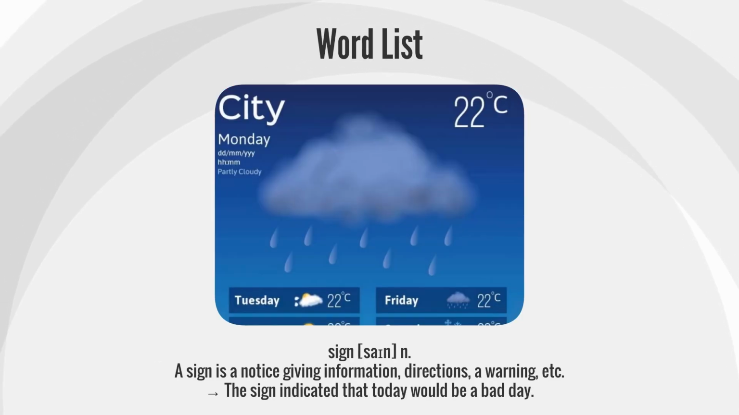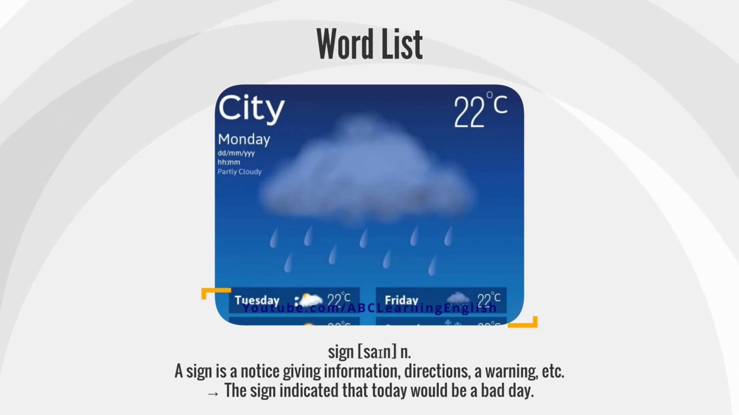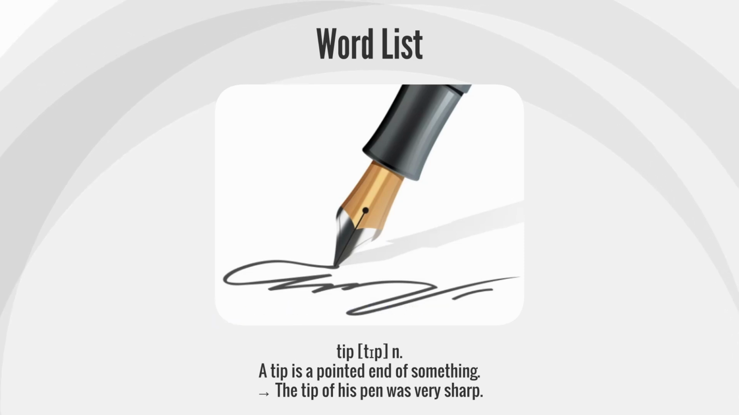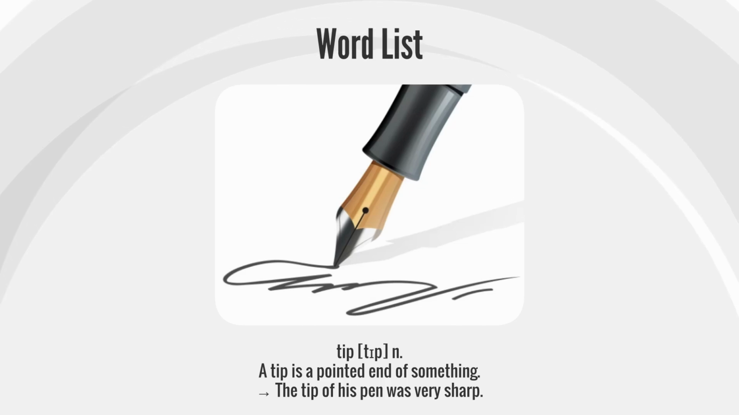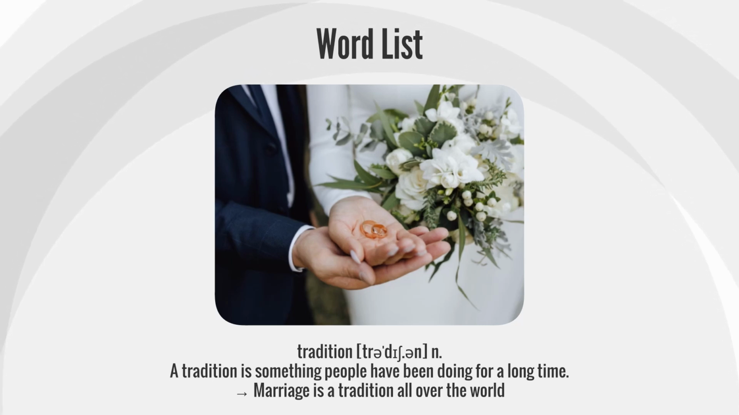Sign. A sign is a notice giving information, directions, a warning, etc. The sign indicated that today would be a bad day. Tip. A tip is a pointed end of something. The tip of his pen was very sharp. Tradition. A tradition is something people have been doing for a long time. Marriage is a tradition all over the world.